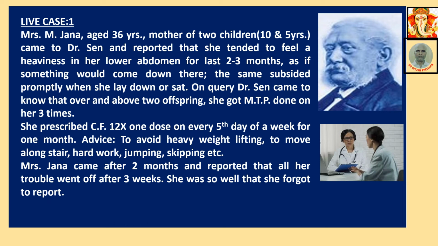Actually, these are the primary symptoms of prolapse of the uterus. I think you can understand. Mrs. Jana came after 2 months and reported that all her trouble went away after 3 weeks. She was so well that she forgot to report.